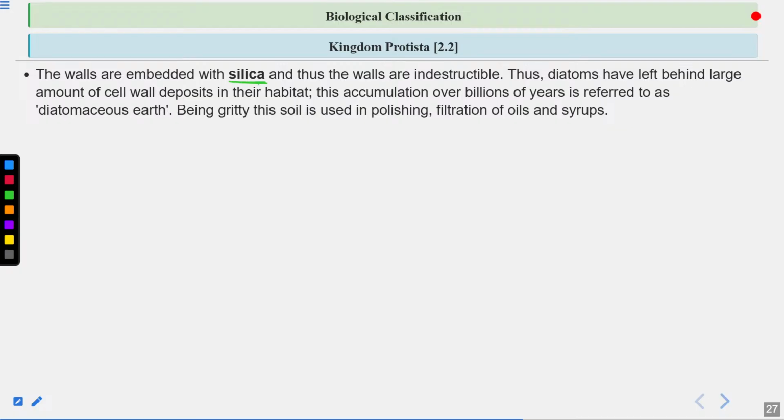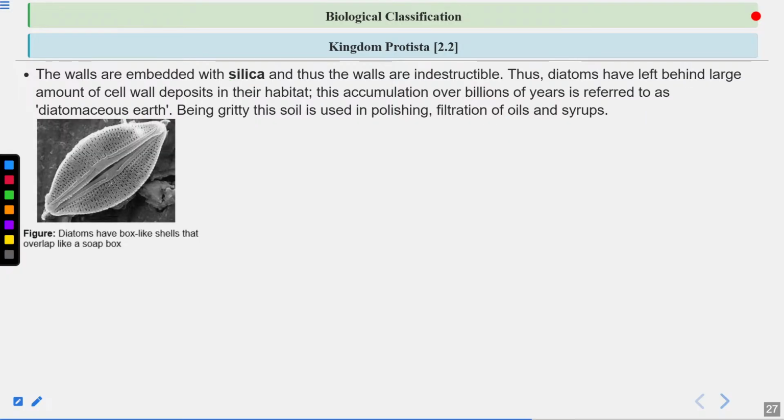Now when the diatoms die, then the silica is deposited. So this silica has deposited over billions of years. Okay, and this has formed the diatomaceous earth. So this diatomaceous earth being gritty, this is used in polishing and filtration of oil as well as syrups. Again, this is very important. Question can come from here as well. Question can come from diatomaceous earth or use of the diatomaceous earth.